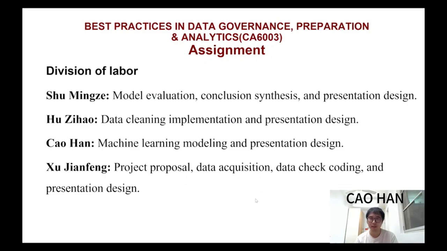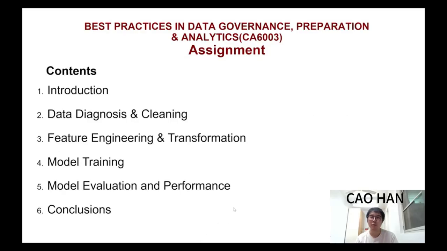We collaborate to complete the entire pipeline. Su Mingze was responsible for evaluation and conclusion. Hu Zihao was responsible for data cleaning. Cao Han was responsible for modeling, and Xu Jianfeng was responsible for project proposals and data acquisition. Our presentation follows the standard data science life cycle: introduction, data diagnosis and cleaning, feature engineering, model training, evaluation, and conclusion.